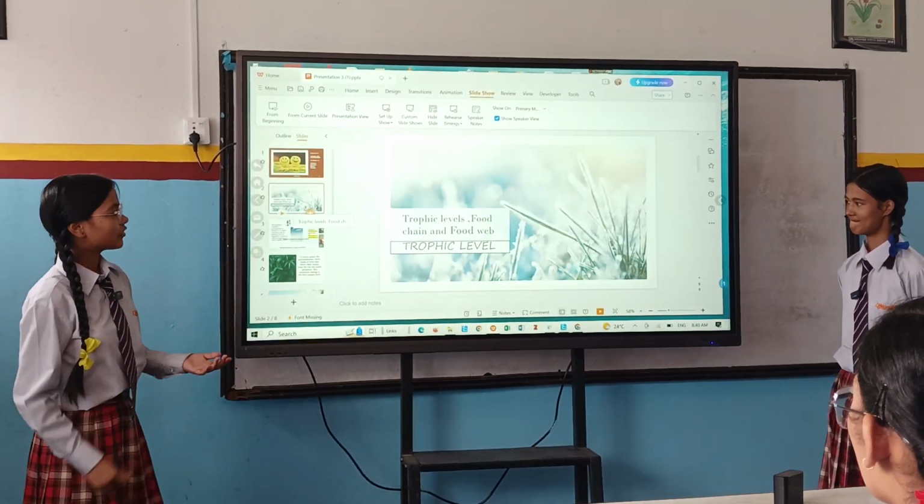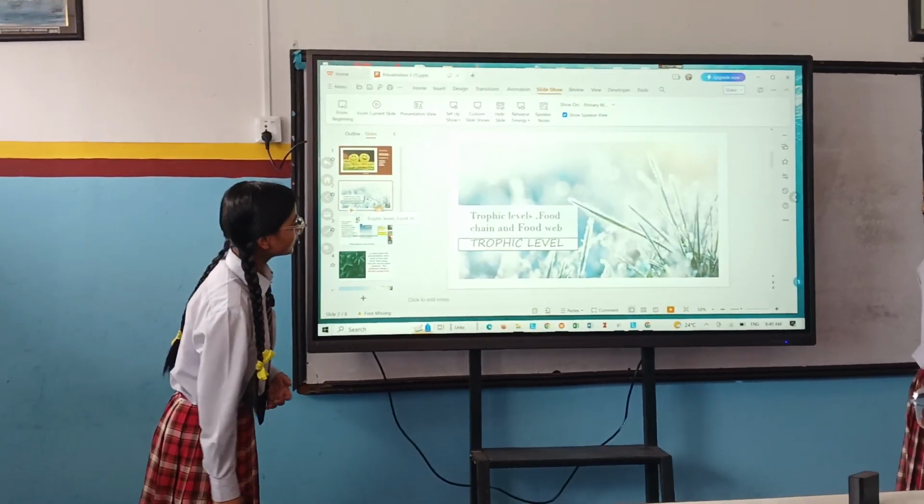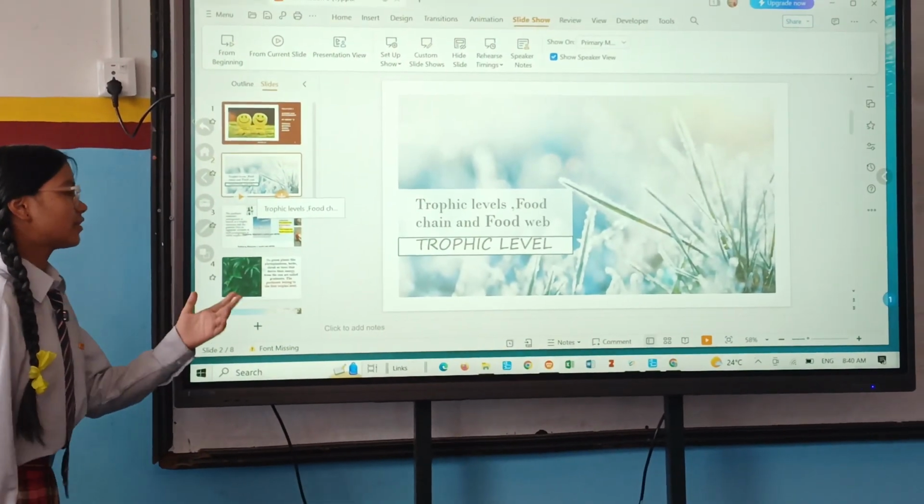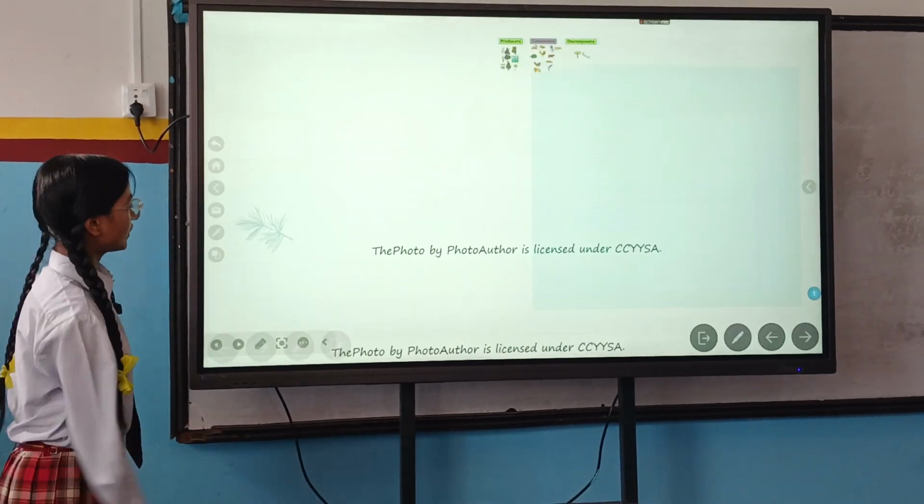Nistara has explained about trophic levels, food chain, and food web. And first, I would like to describe about trophic level.